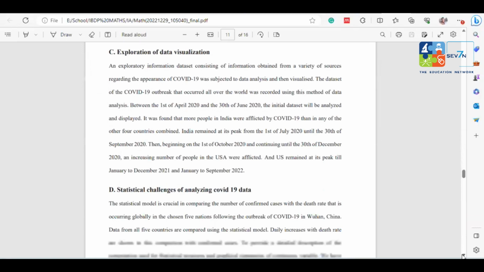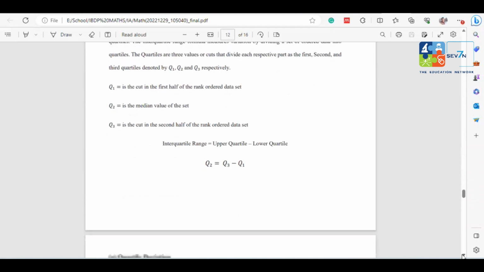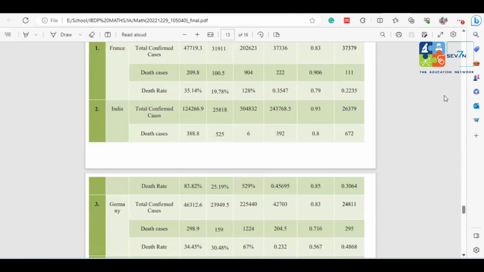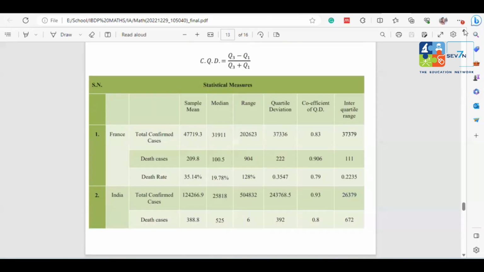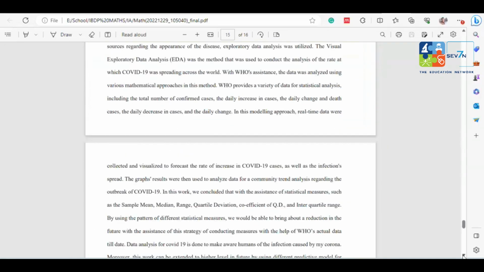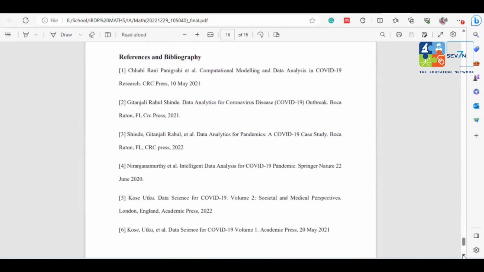And then I've applied statistics here, like how we can find the mean, mode, median, range, interquartile range. All these topics we are going to learn in grade 11. And then we have to apply those topics in grade 12 to make this IA. Clear? Yeah. So after doing the mathematical calculation and applying these formulas, these are the mathematical measures. And this is your discussion and conclusion. We have to add references, as in a bibliography, the literature we have used to make this IA.